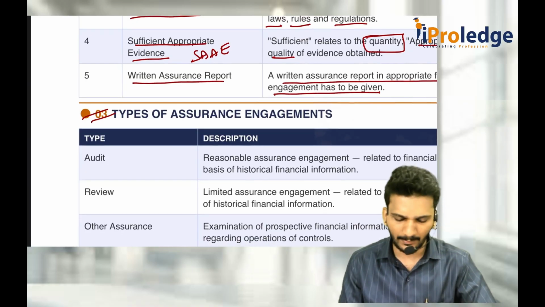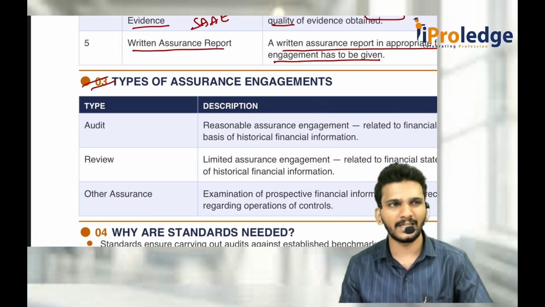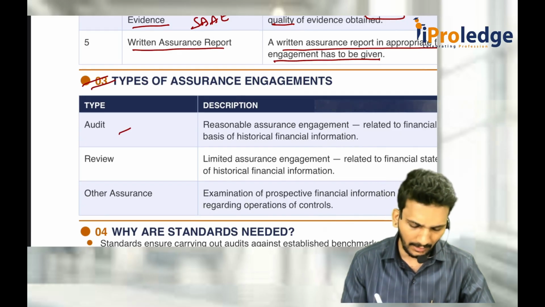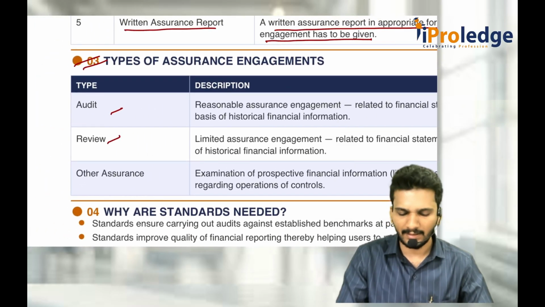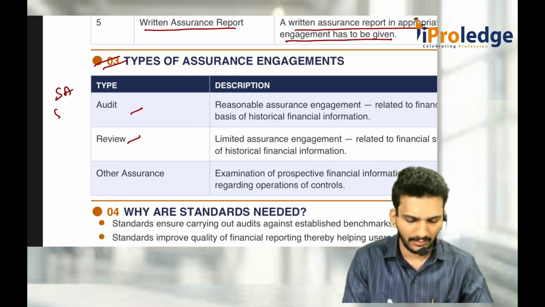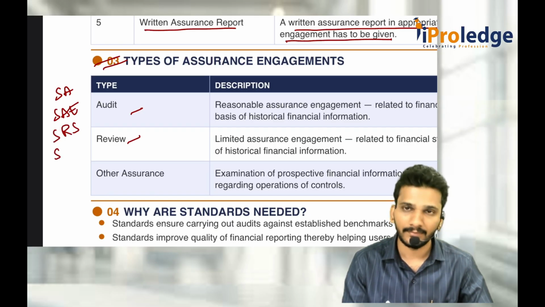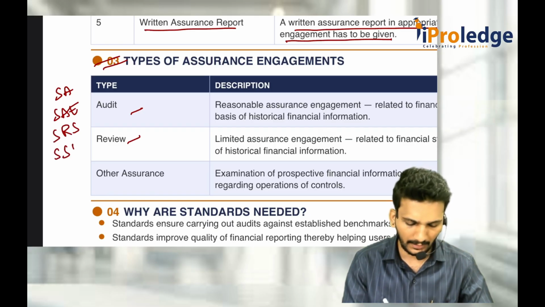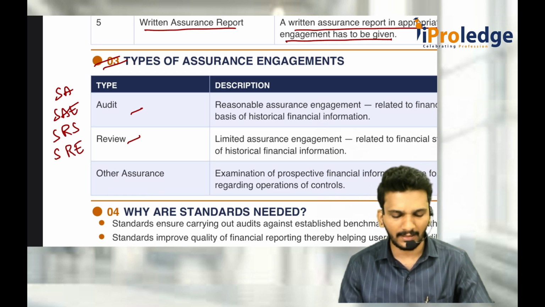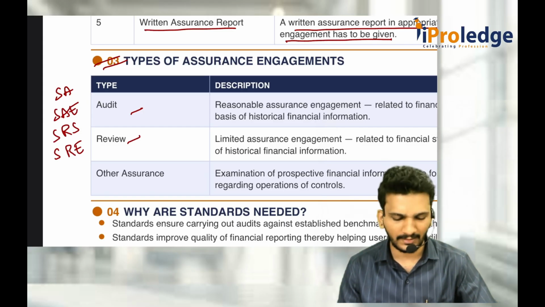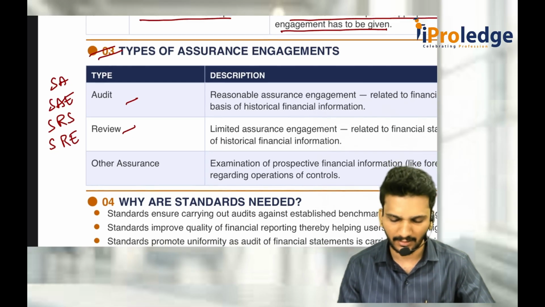Then types of assurance engagement. One is non-assurance engagement, that is not being covered here. One is audit, review, and actually there are two other things. We call them SA, SAE, SRS, and SRE: standards on auditing, assurance engagement, review services, and related services. There are four types of assurance engagement.